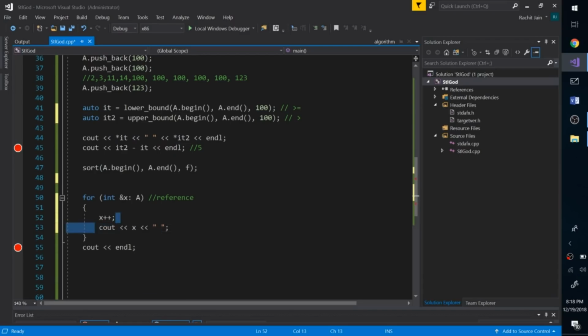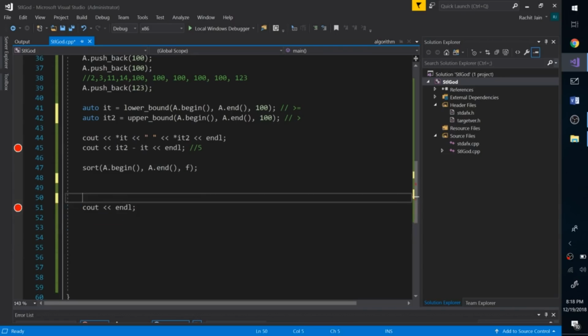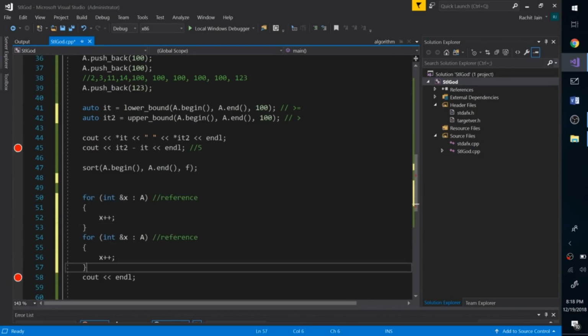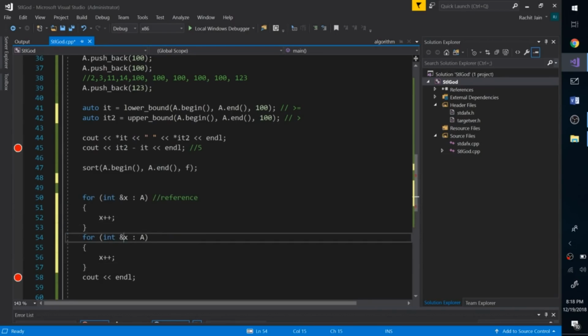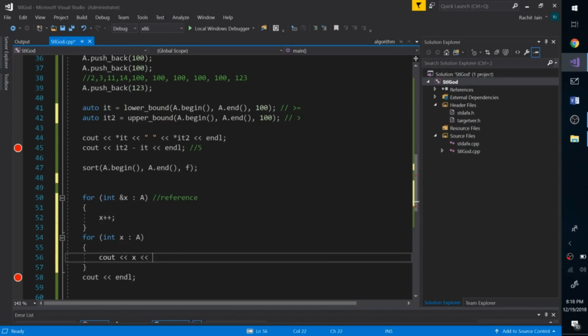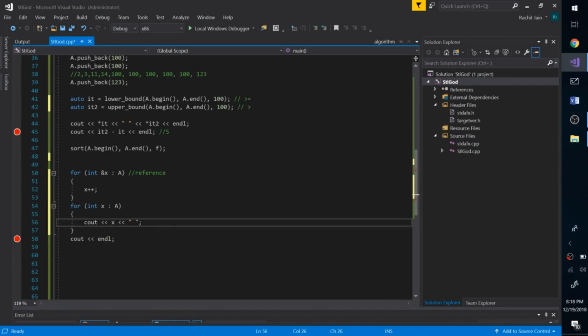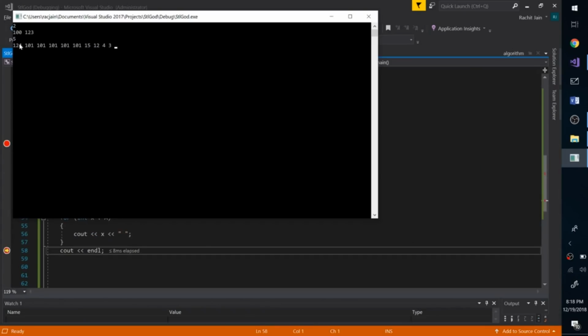So if I do this now, let's delete this and copy paste this right over here, and now let's iterate normally and simply print the contents, and now you can see the values will be updated. Let's quickly try to run this and see if it's working. As you can see now, 124, 100, 101, one is incremented, and this is how we can iterate by reference on a vector.